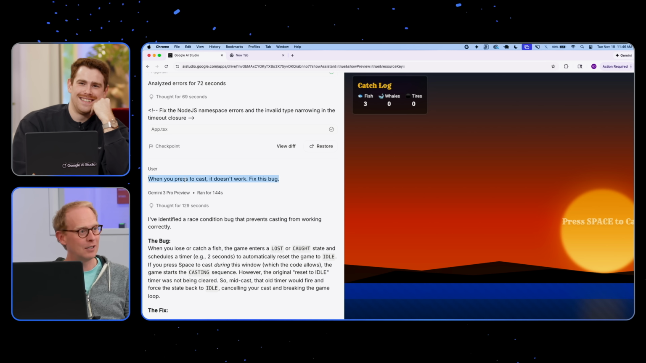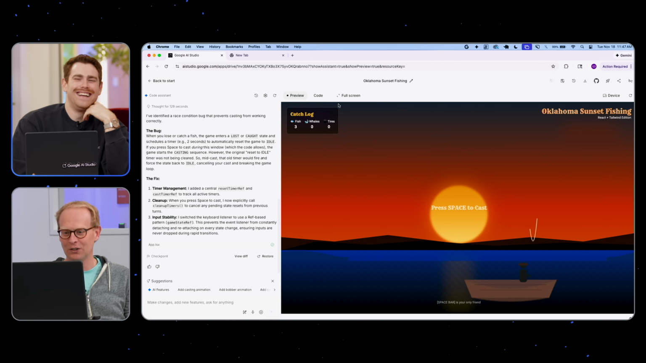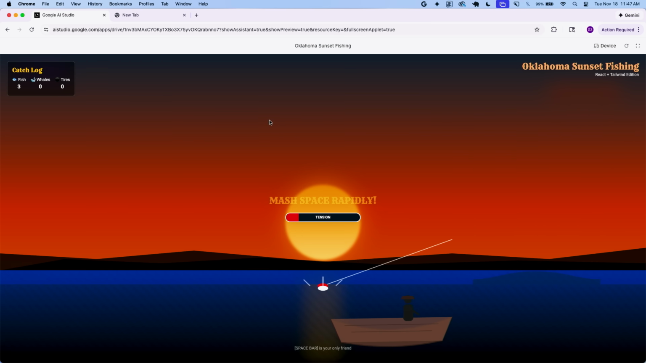Cut to the screen. Basically what I did is, I'll zoom in here. When you press cast, it doesn't work. Fix this bug. I should have asked please. It's going to go out and fix it. Now let's go full screen. So here we are, space bar. Oh no, there it is. It's in the water, waiting for a bite. Come on, space. Oh, mash rapidly. I got a whale. First cast is a whale.